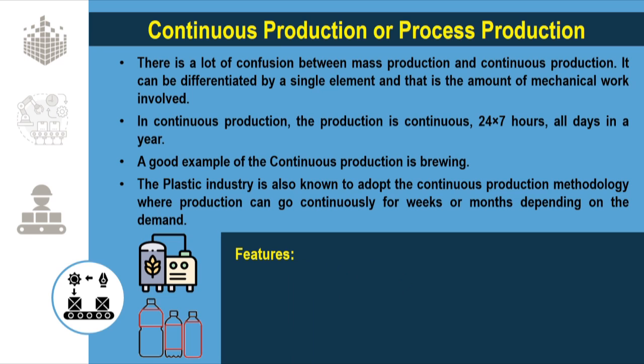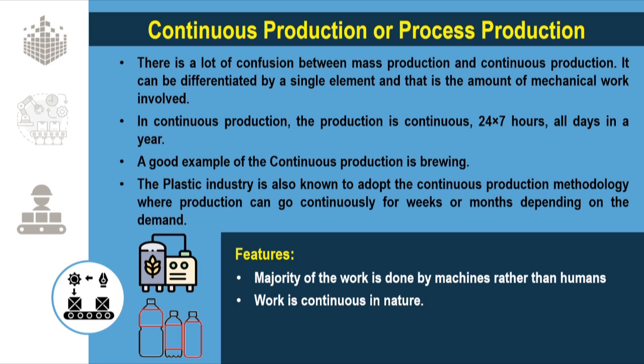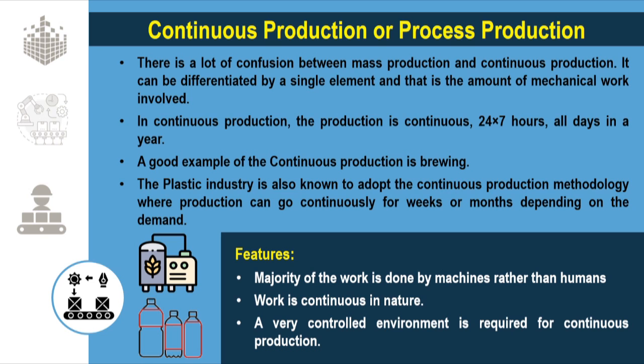The features of continuous production are: the majority of the work is done by the machines rather than by the humans. The work is continuous in nature, that means once the production starts it cannot be stopped, otherwise it will cause huge losses. A very controlled environment is required for continuous production.